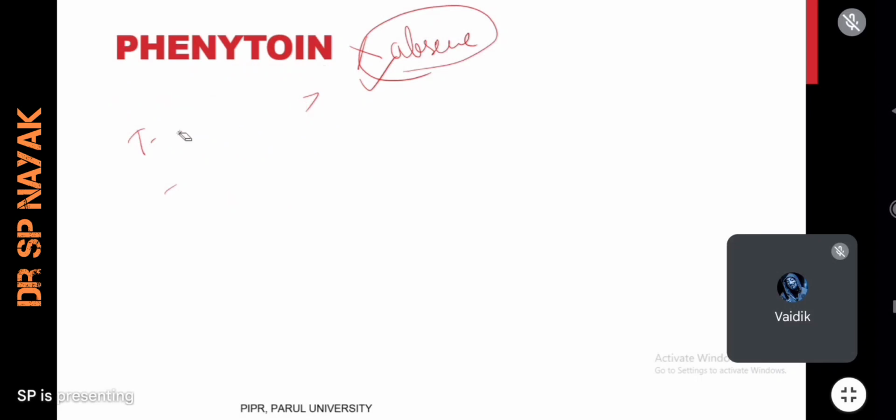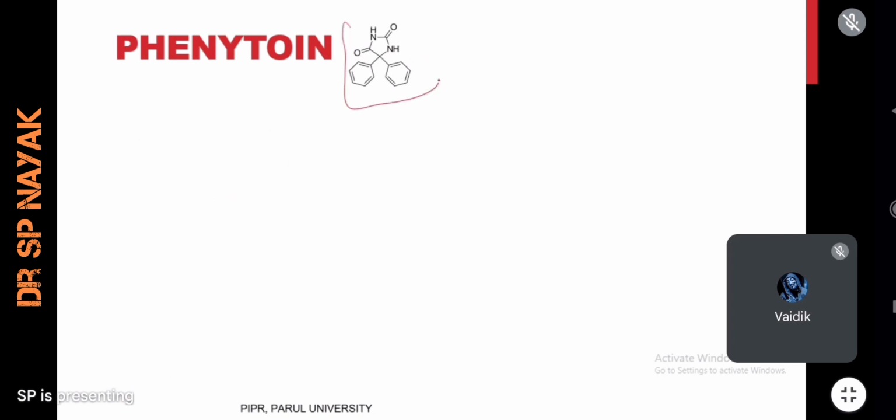Now let us go into detail about this phenytoin. First, this is the normal structure of phenytoin. Let us see some basic chemistry of phenytoin, because this is very, very important. That's why I'm explaining. What is this chemical structure called? It is called imidazole.